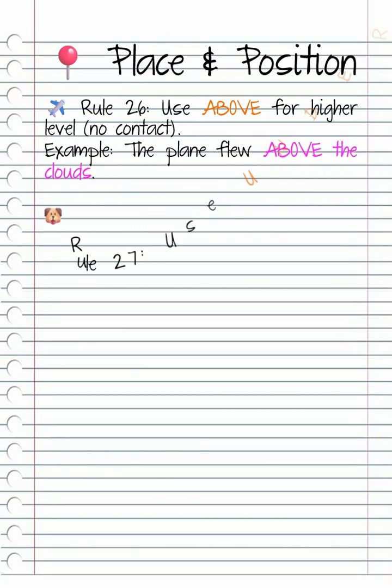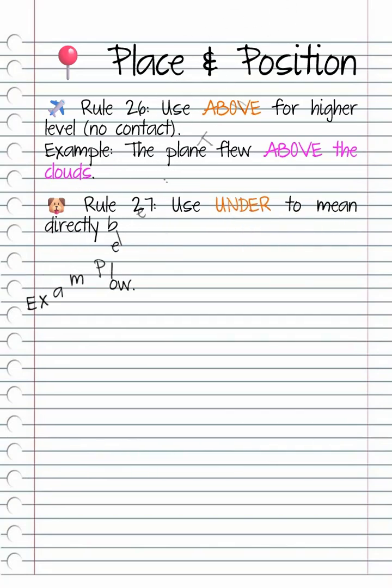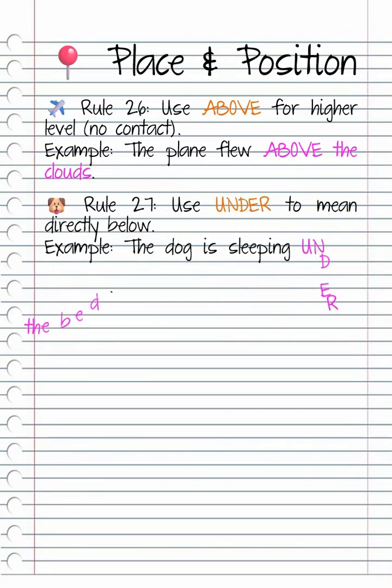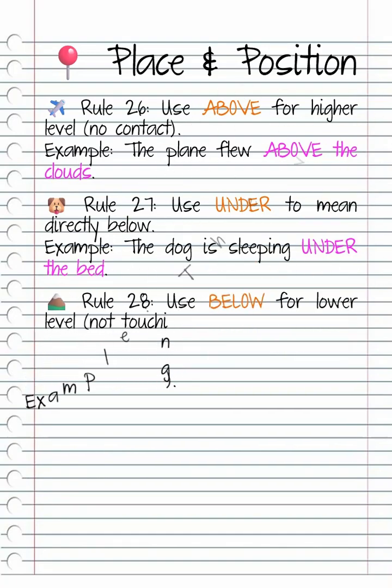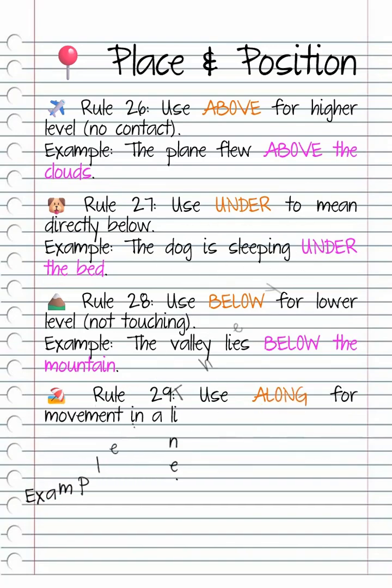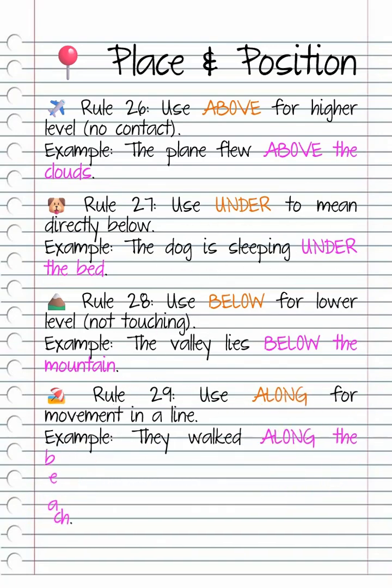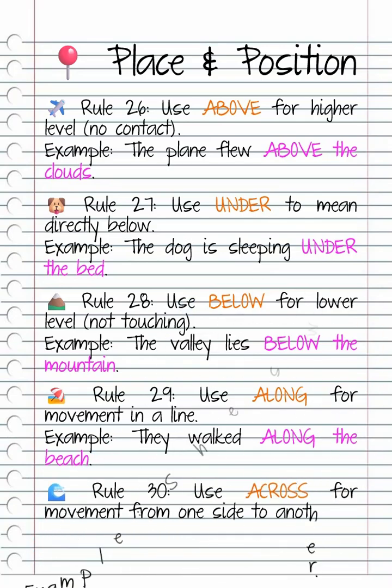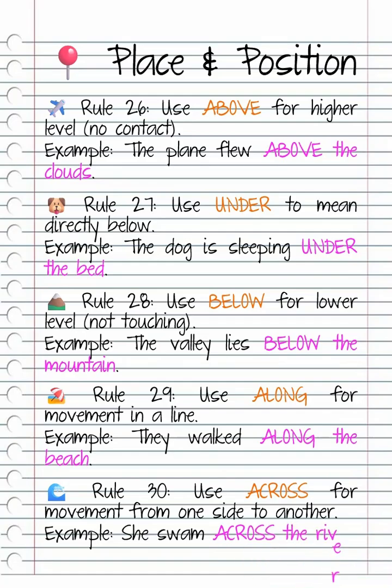Rule 27. Use under to mean directly below. Example, the dog is sleeping under the bed. Rule 28. Use below for lower level, not touching. Example, the valley lies below the mountain. Rule 29. Use along for movement in a line. Example, they walked along the beach. Rule 30. Use across for movement from one side to another. Example, she swam across the river.